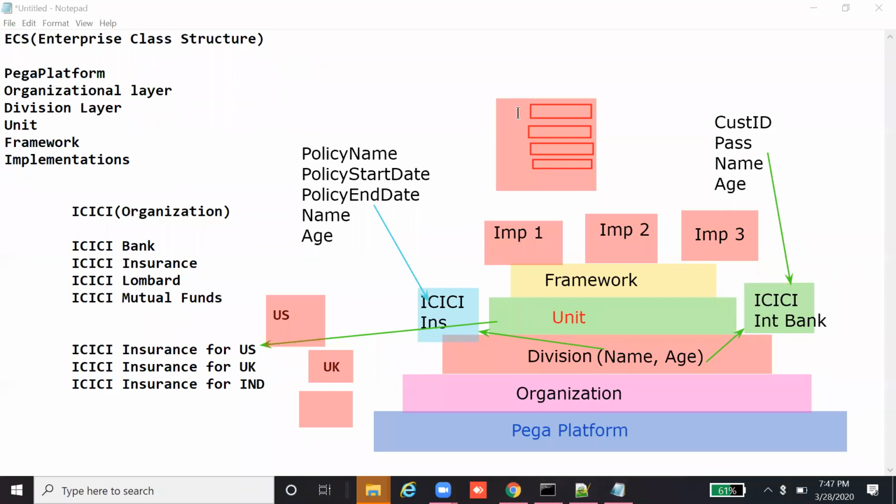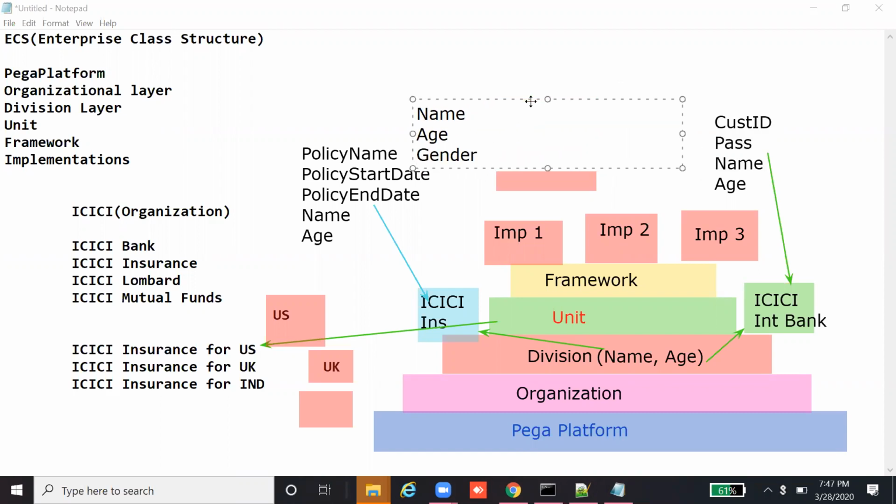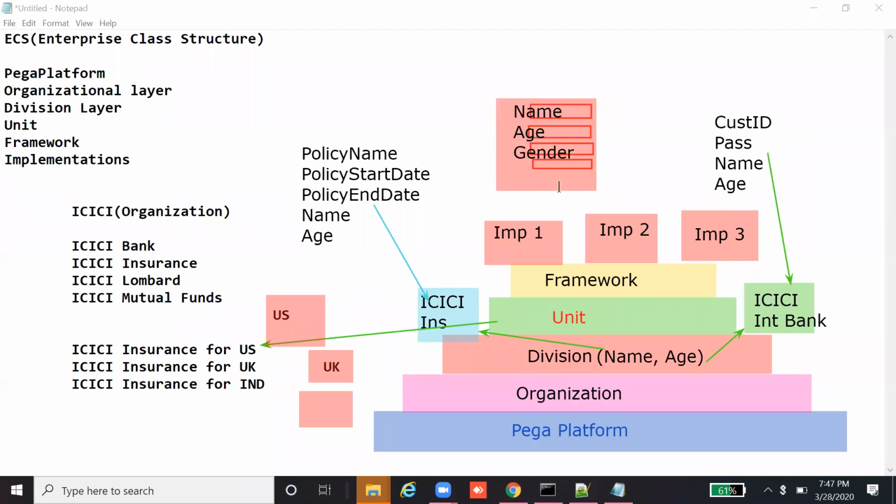So name, age, gender, etc. This is a screen I want to use in my implementation one, in this layer.